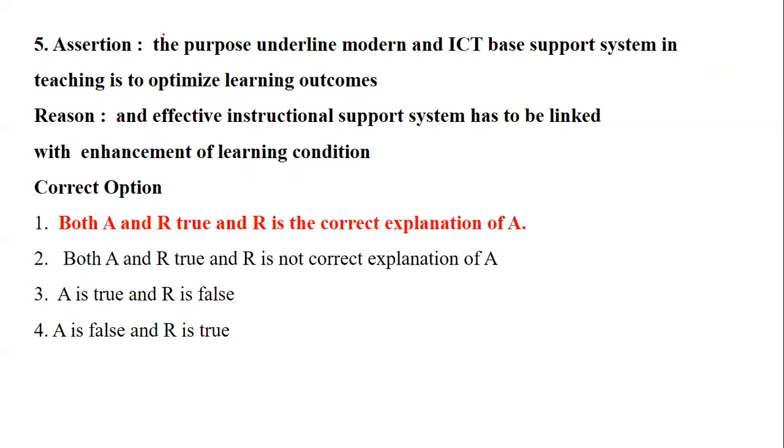Yes, the purpose of ICT is to optimize the teaching learning outcomes. We have already studied that. And an effective instructional support system is linked with enhancement of learning condition. Yes, it should help the child to get enhanced learning condition. So both A and R are true, and R is the correct explanation for A.